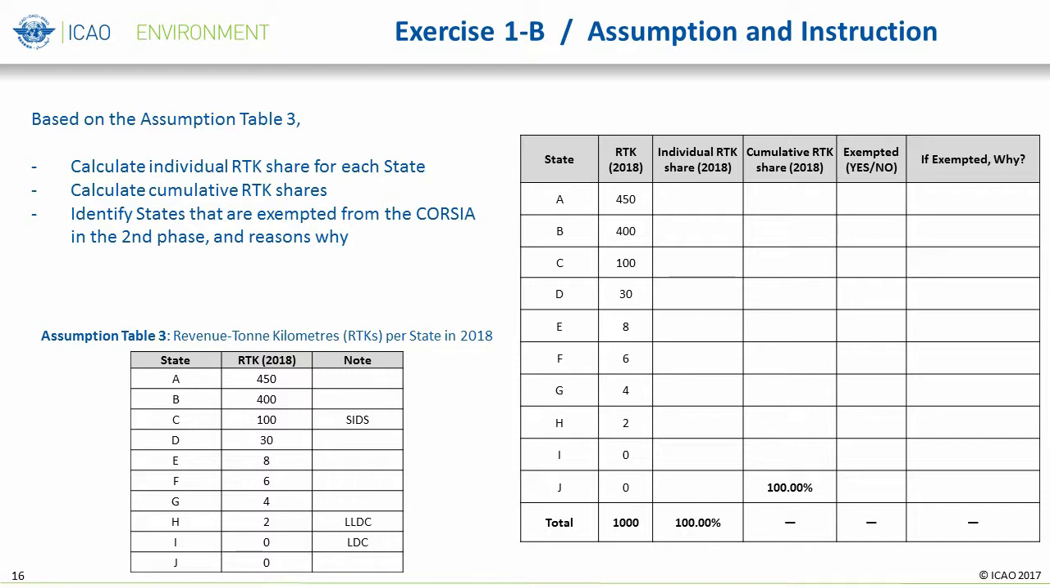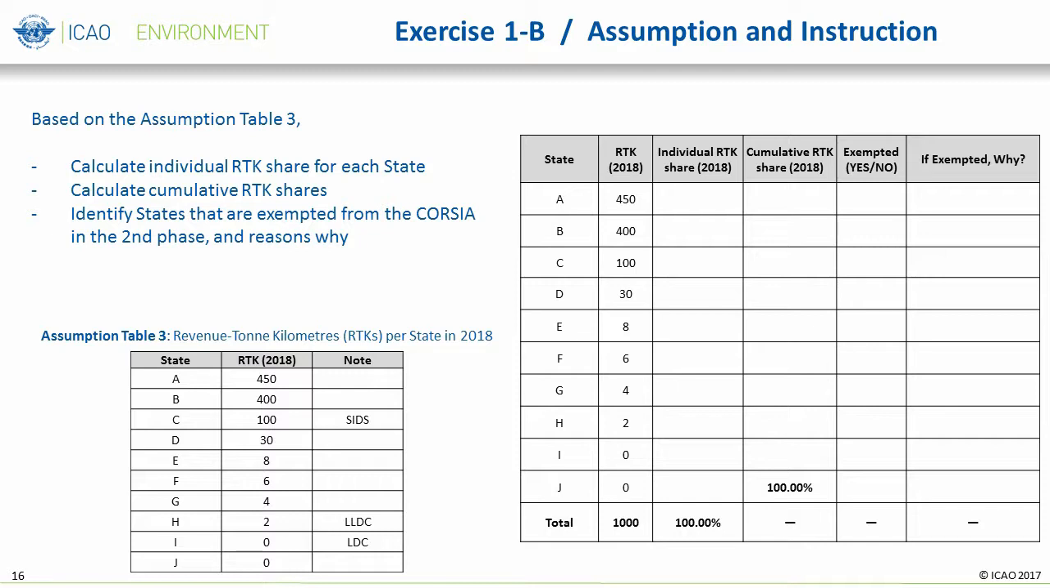From the second phase, starting in 2027, CORSIA applies to all states that have an individual share of international aviation activities in RTKs in year 2018 above 0.5% of total RTKs, or whose cumulative share in the list of states from the highest to the lowest amount of RTKs reaches 90% of total RTKs. In addition, exemptions are provided to the second phase of CORSIA for states that meet certain socioeconomic criteria. It's also important to note that these exempted states are encouraged to volunteer to participate in this phase, as per